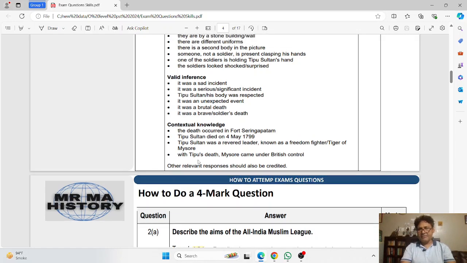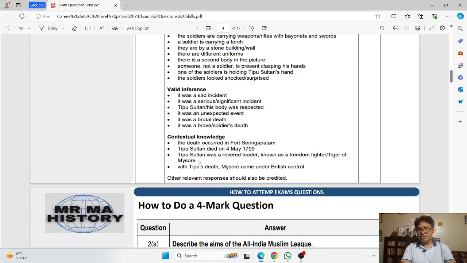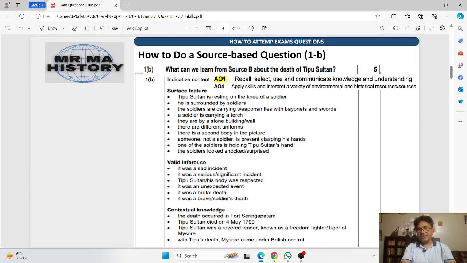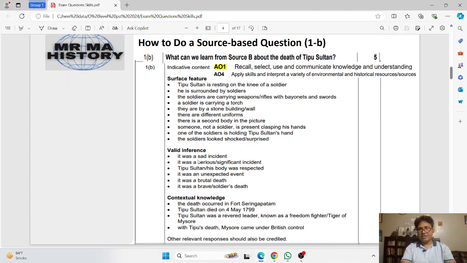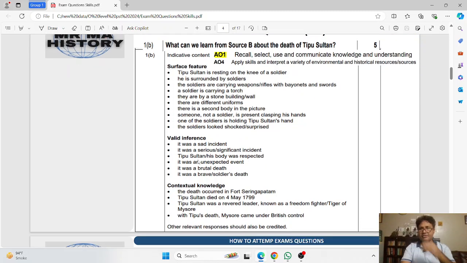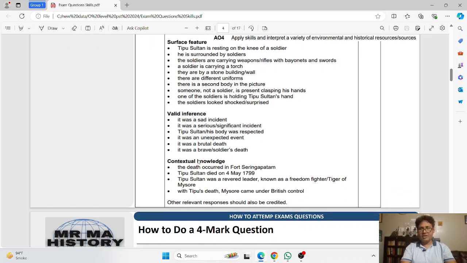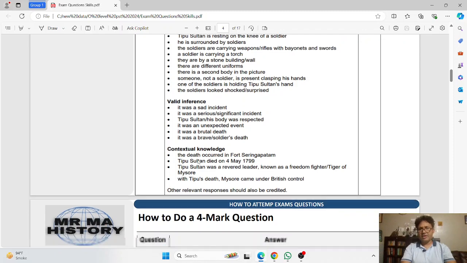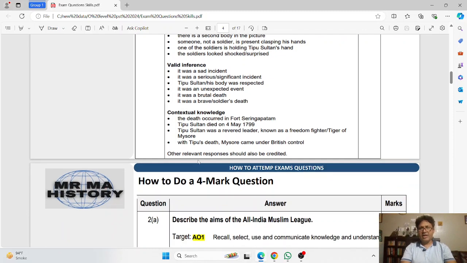So this is the contextual knowledge that you can connect with the inference and surface features. If you attempt this question and you are able to derive valid inference and connect it to the contextual knowledge, that means you will be able to achieve 5 out of 5, or at least 4 out of 4. You will be producing a high level response.